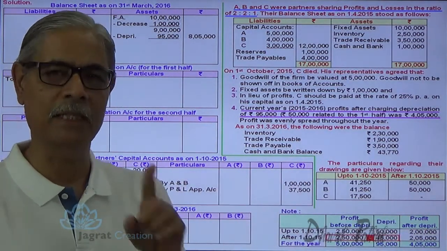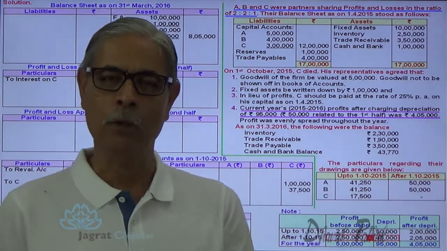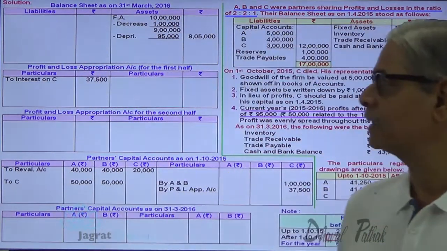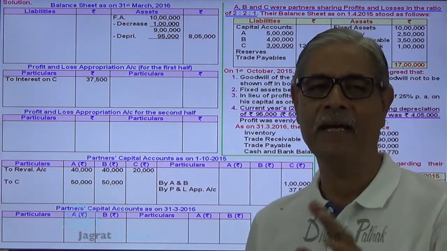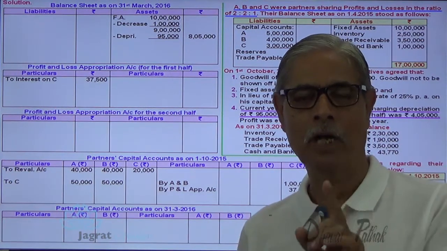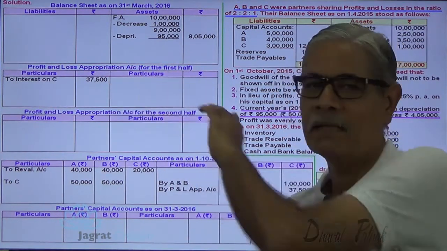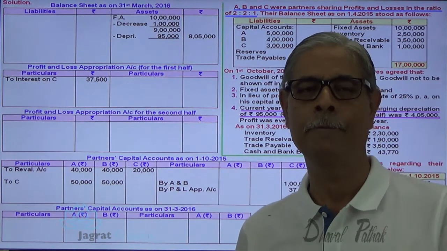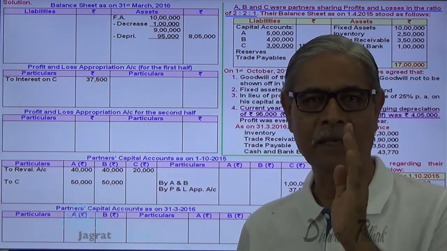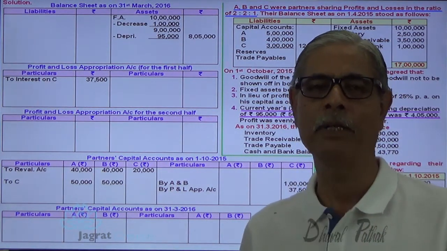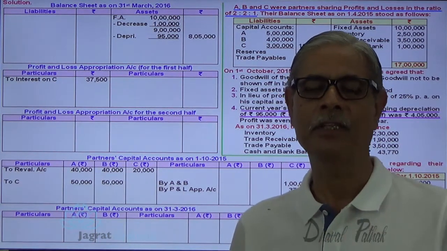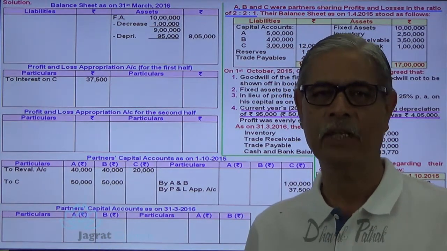In the first 6 months, the total profit is 2 lakhs. Out of that, on estimated basis, 37,500 has already been given. So from 2 lakhs, 37,500 has been paid as per agreement, and the remaining amount will be distributed between A and B in their profit sharing ratio, that is equal.